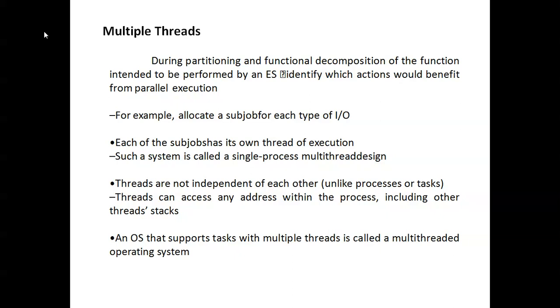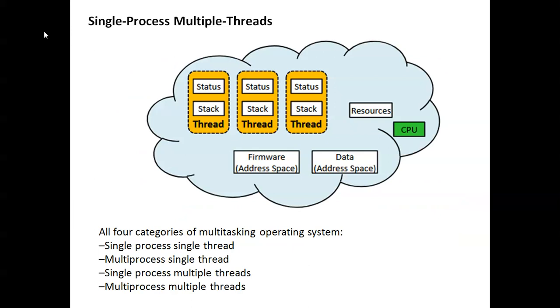Threads are not independent of each other, unlike processes or tasks. This includes the thread, the task, and an OS that supports tasks with multiple threads. This is also called a multi-threaded operating system. Okay, the remaining things we will see in the next class. Thank you.